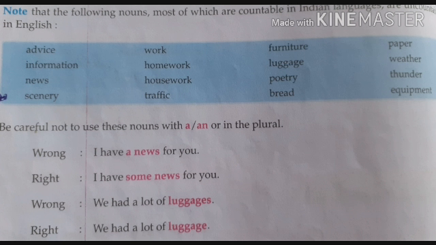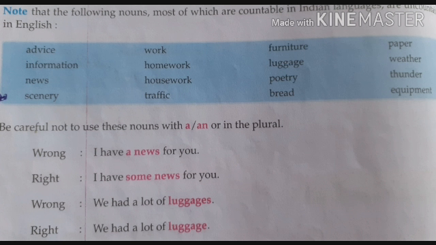So if you want to tell about news, you can use "I have some news for you." Wrong: "We had a lot of luggages." As you know that, what do you mean by luggage? Luggages is used here. So we had a lot of luggages.